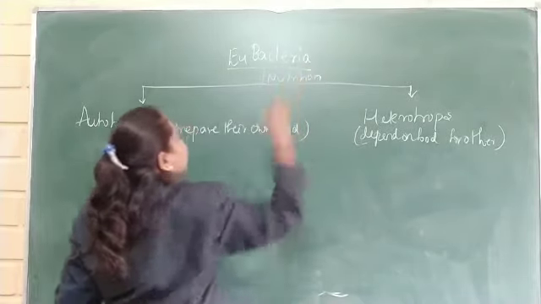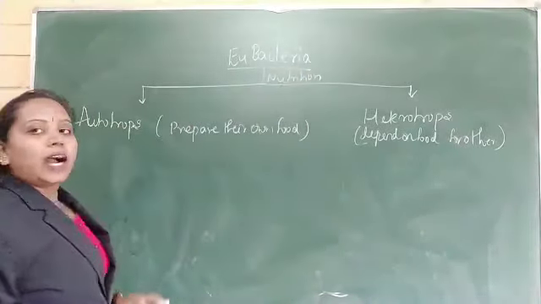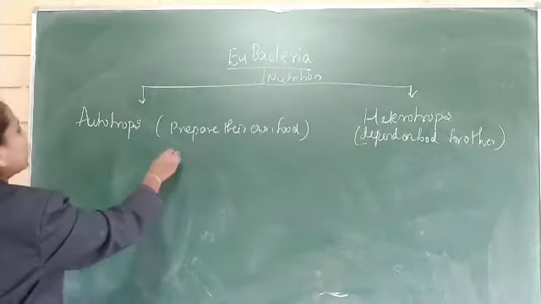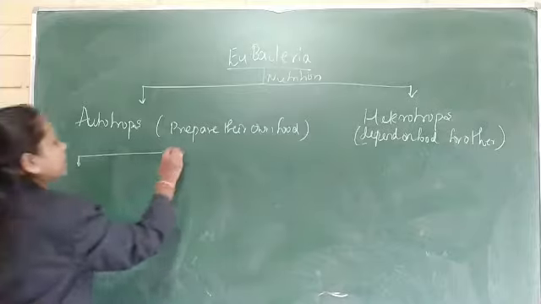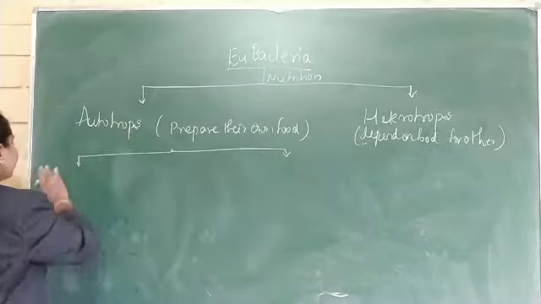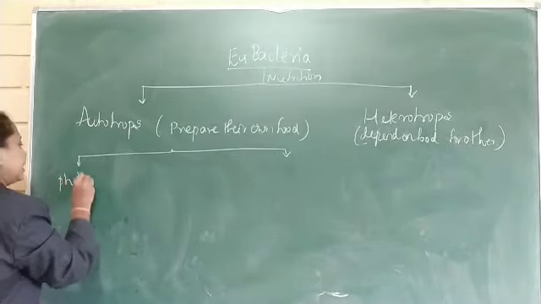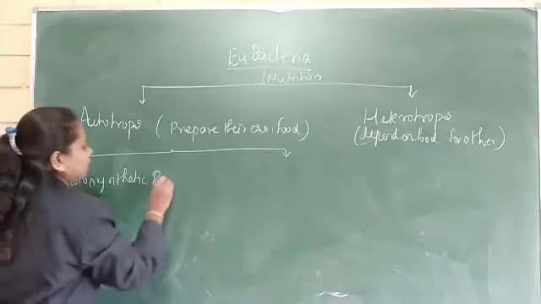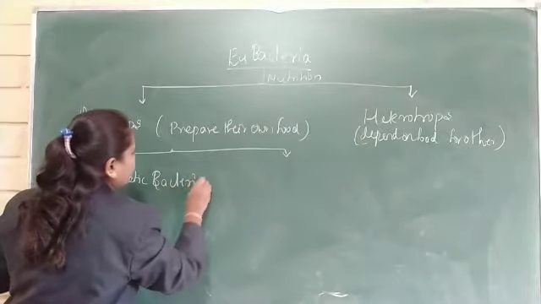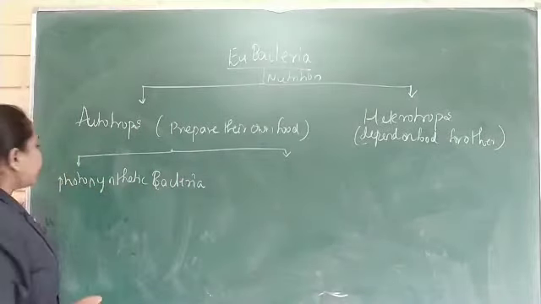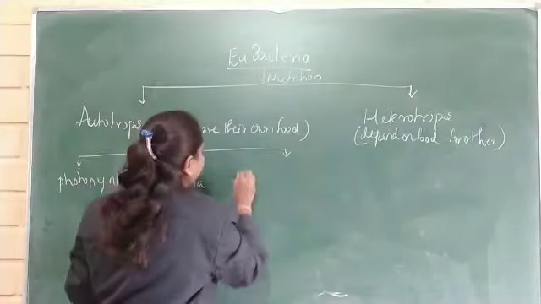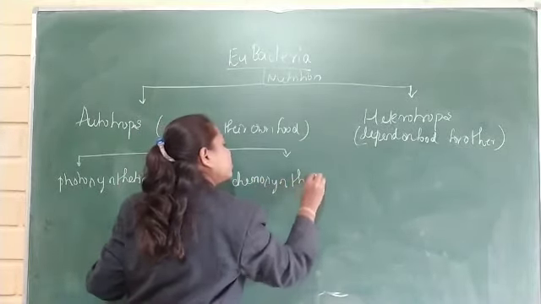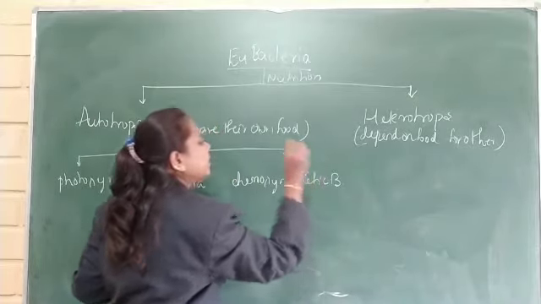Again, the autotrophic bacteria can be classified into two types: photosynthetic bacteria and chemosynthetic bacteria.